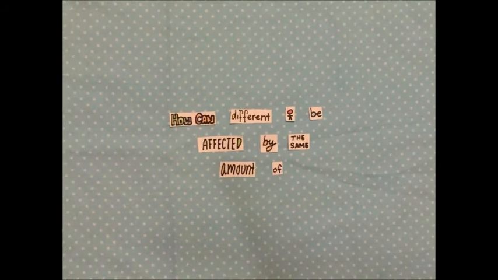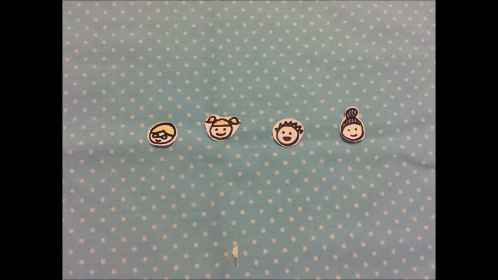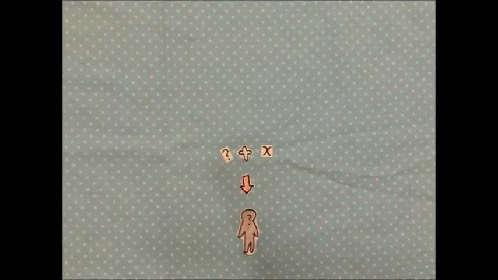So, how can different people be affected by the same amount of alcohol? Different people are affected differently by the same amount of alcohol because there are a variety of factors and variables with regard to the individual and their current situation, which, when added to a specific amount of alcohol, results in different behaviours and reactions.